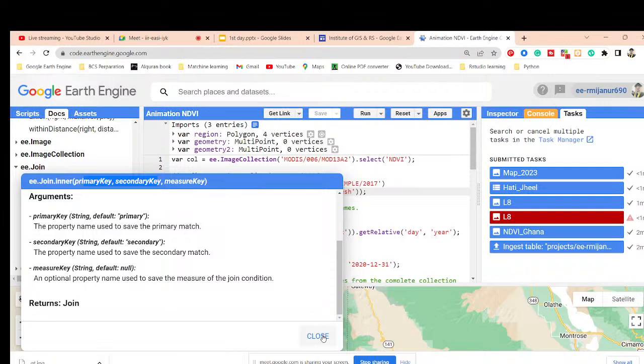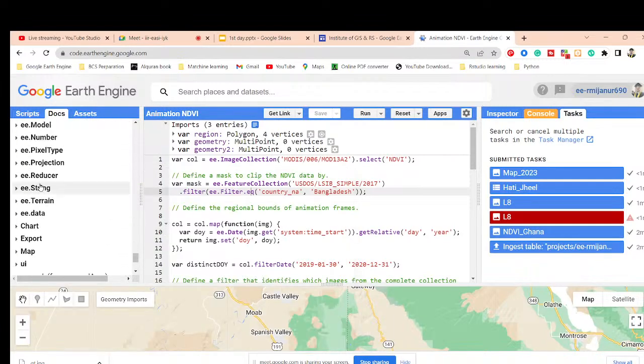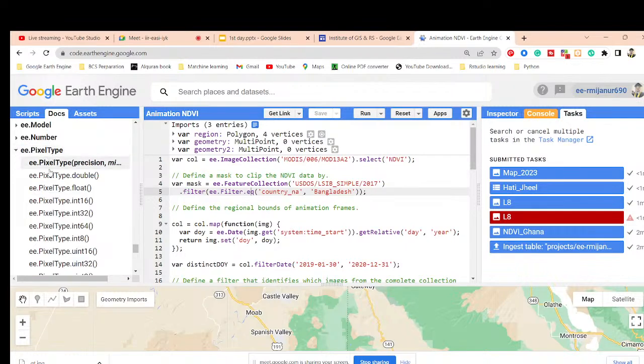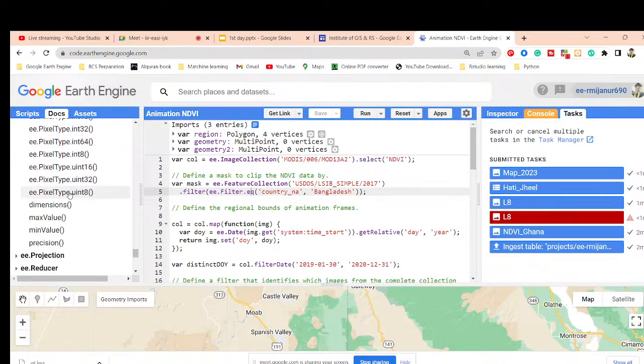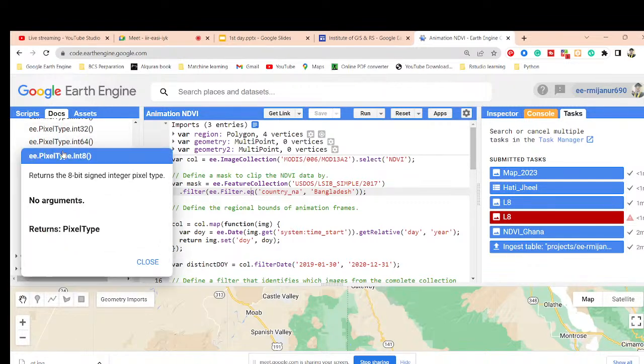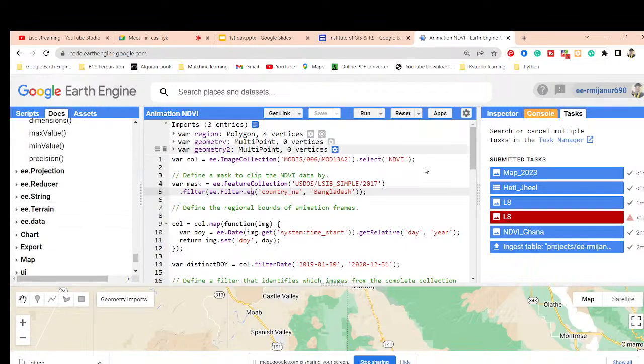So basically all of the server functions are available in here, and the server functions are the same. Suppose in this time I write the code in the JavaScript Google Earth Engine API, but when you want to work with the Python API, this type of server function will be the same. Suppose you want to run the code in Python, but this server function is the same all the time. So this is the benefit. Suppose after completing this online training program, you also want to learn more details about Python, then it's also an easy way. We can easily use the same server functions and execute our code from Python.